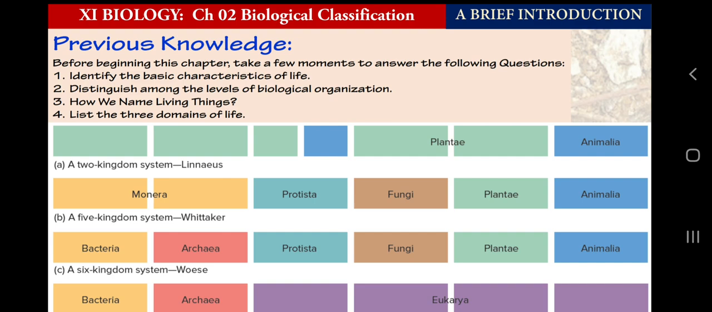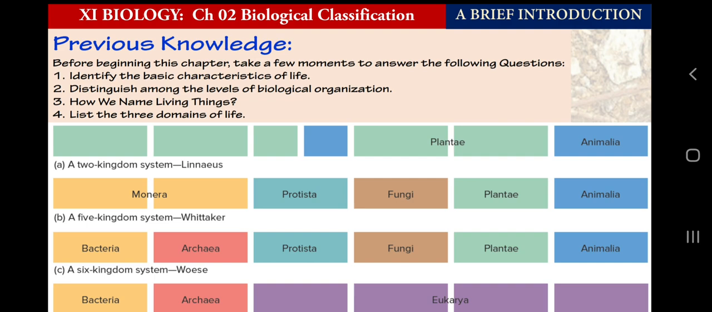First, we need to identify the basic characters of life. Next, we need to have an understanding of biological organization from atoms to molecules to organisms and biosphere. And one more thing, the understanding of naming living organisms, which is connected or related with biological classification.